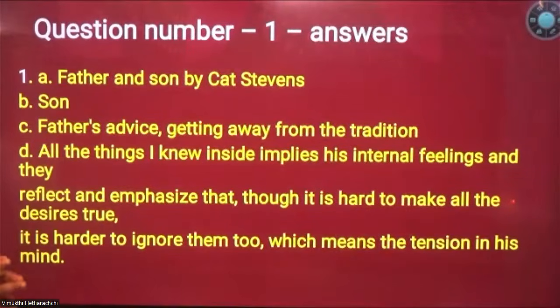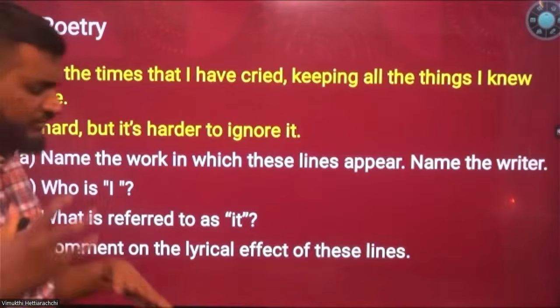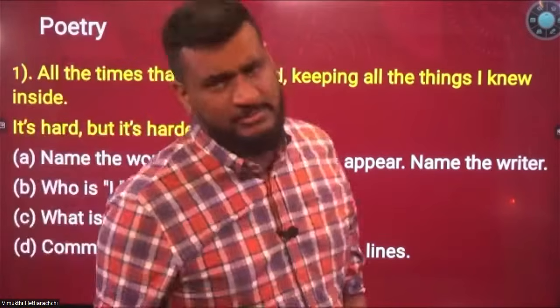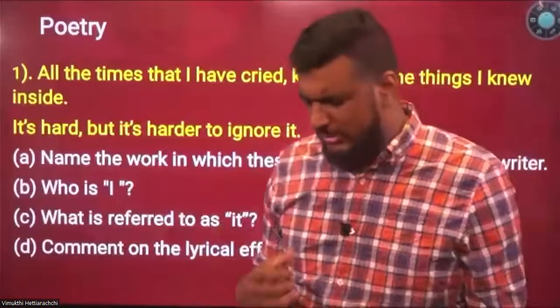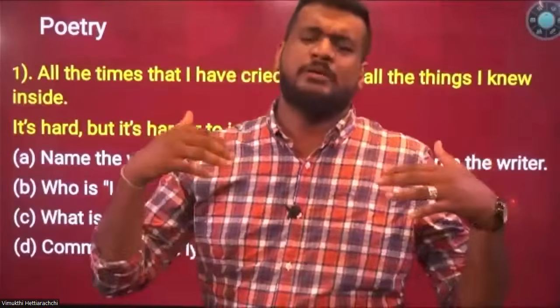So first and foremost, you have the writer and the poet. I have given the poem Father and Son by Cat Stevens, right? The second question is, who is I? "I'm sorry, right? All the time that I have tried keeping all the things I knew inside, it is hard, but it is harder to ignore it." So this clearly shows us that I did not find a person to tell my problems. Can you understand? I did not have anyone to tell my problems. As a result of that, the generation gap occurred.